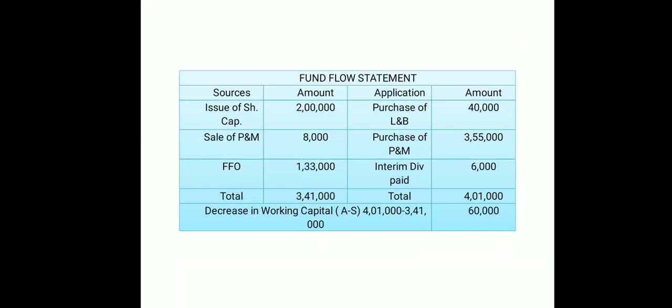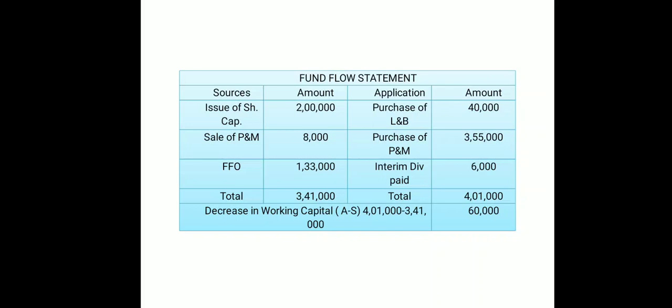Okay, then we have sold a piece of machinery. When we have sold something, definitely cash is coming into our pocket, so that is going to be our source. So sale of plant and machinery 8,000 is our source, and fund from operation is definitely our source, so that is 1,33,000. Make the total of these three, that is 3,41,000.